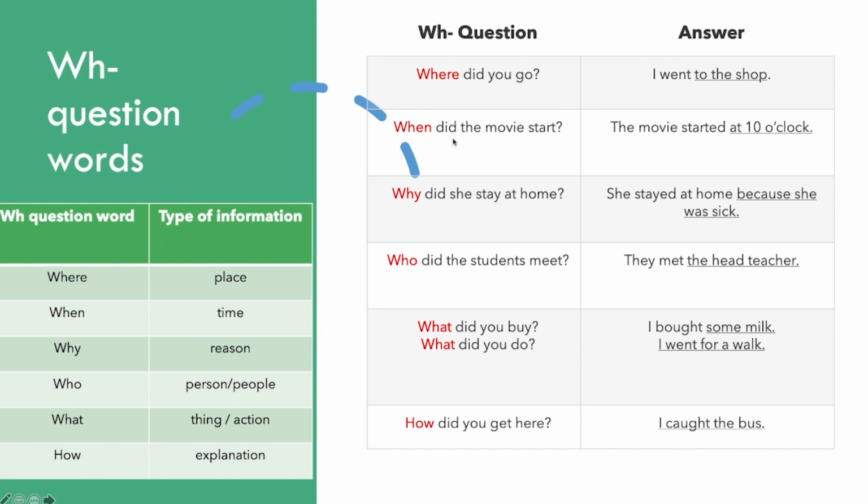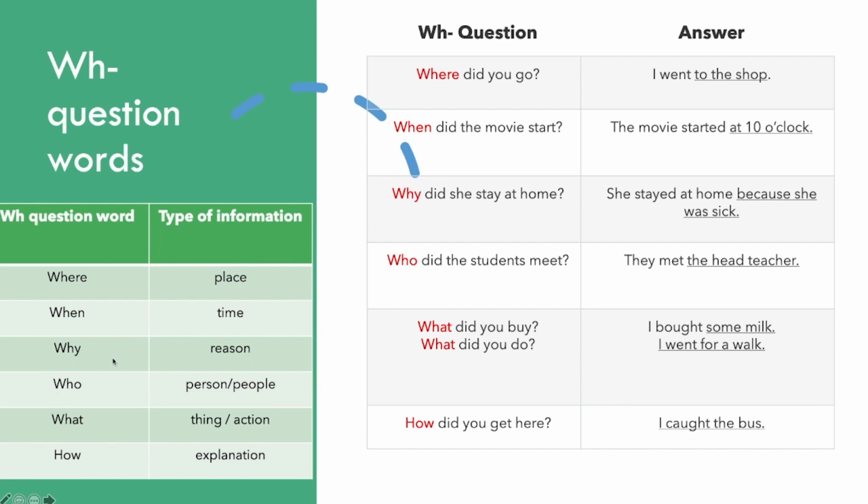When did the movie start? When, you can see in the table, is for time. So the answer, the movie started at 10 o'clock. 10 o'clock is a time, so in the question we use when. Why?